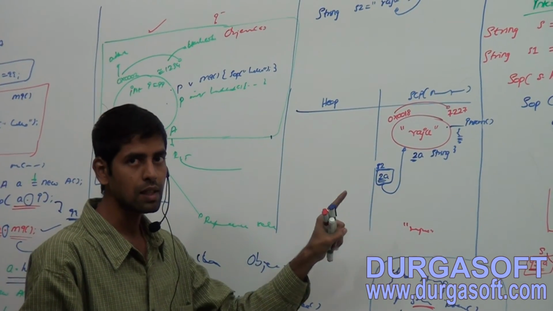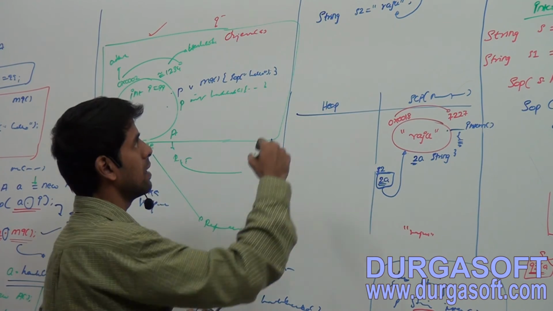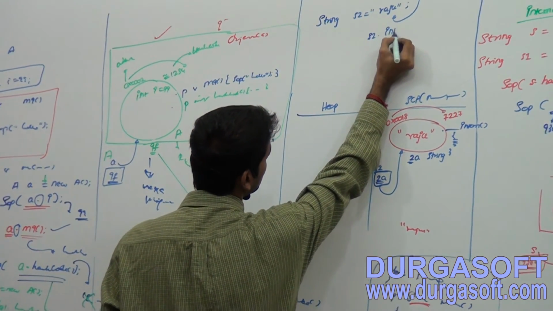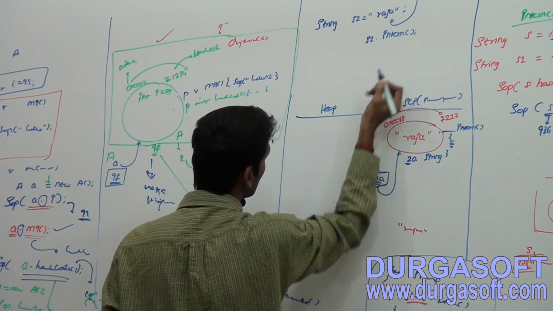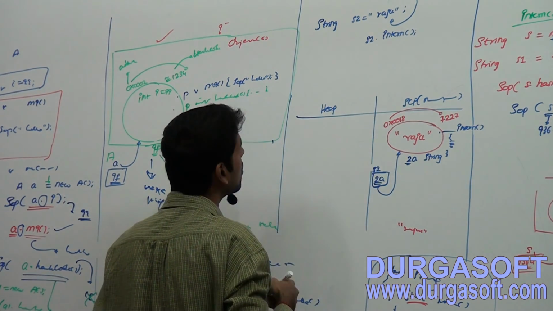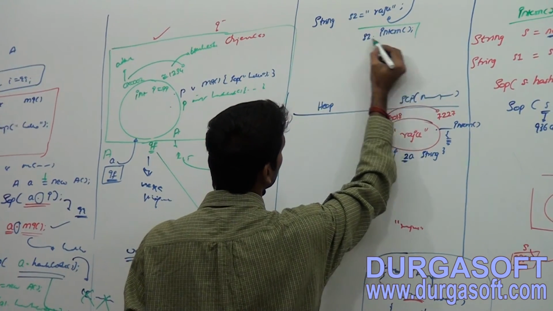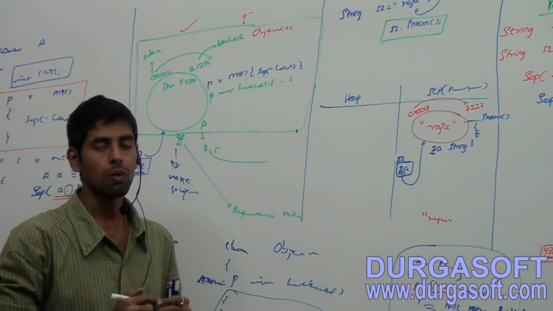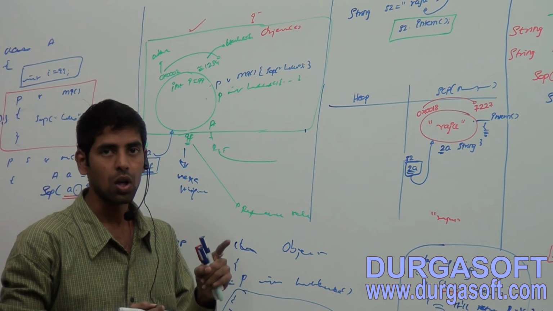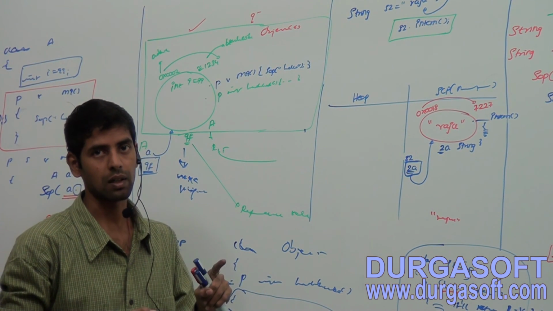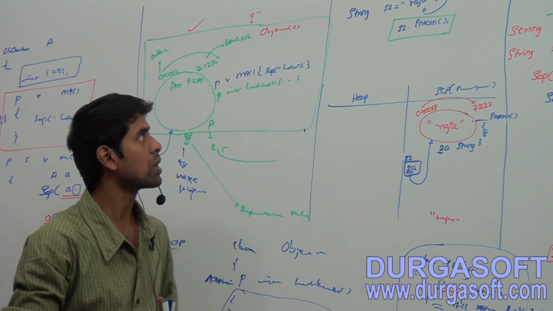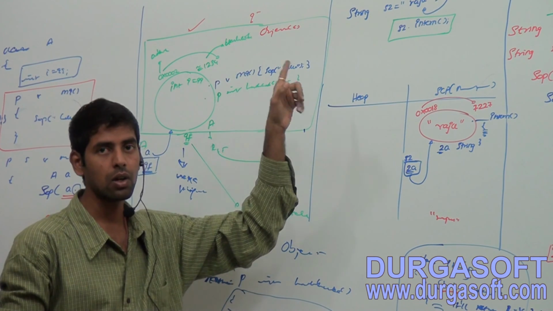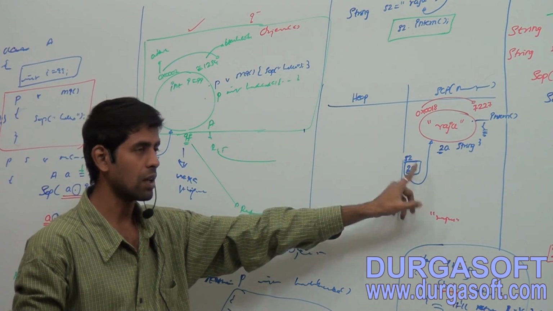Now what happens here? Observe, s2 dot intern. Hello mister, what happens because of this statement? Now observe here. Do we have that object s2 here? Yes, it is available.